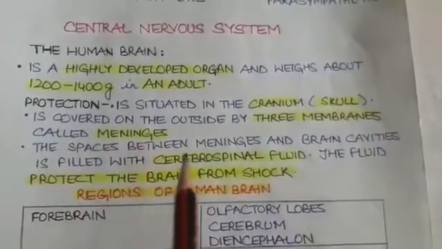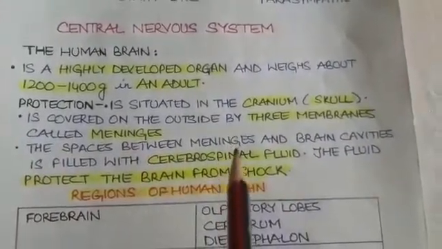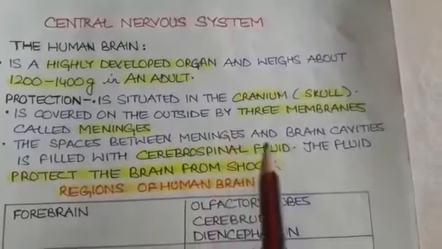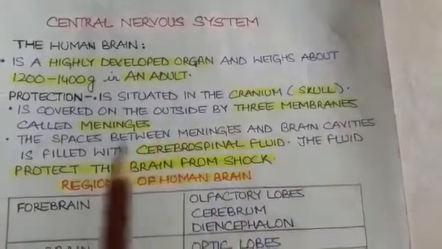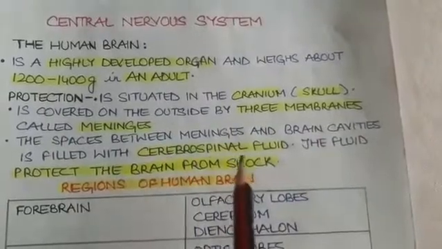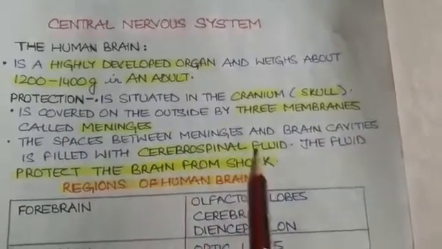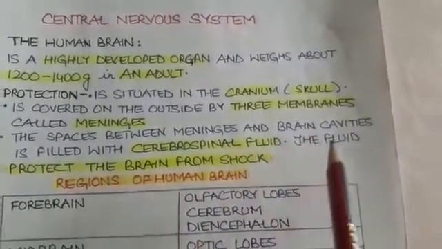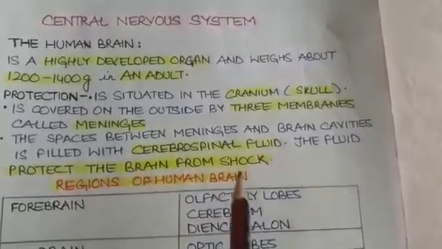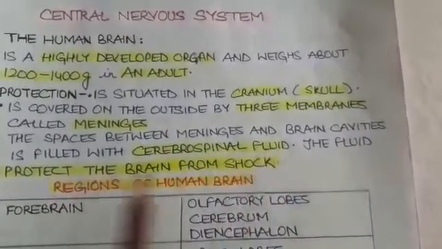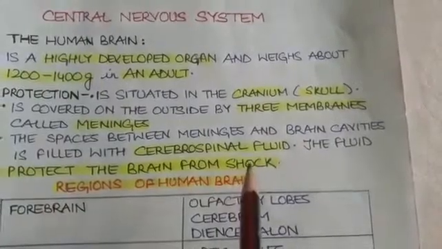The space that is present in between the three layers, that is meninges, and the cavities of the brain, they are filled with a special type of fluid that is called the cerebrospinal fluid. Now this fluid acts as a shock absorber. It protects the brain from shock.